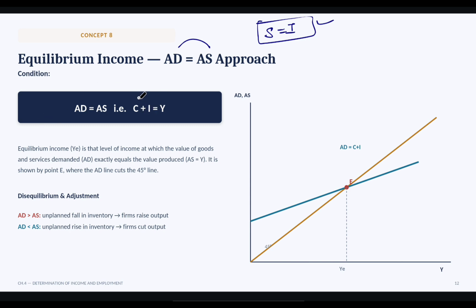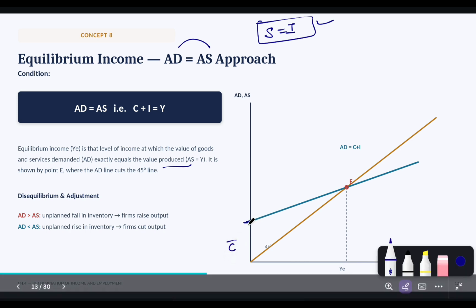So in equilibrium approach, consumption plus investment is equals to Y. So equilibrium income is that level of income at which the value of goods and services demanded exactly equals to the value of goods and services produced. That is AD is equals to AS. It is shown by point E, where the AD line cuts the 45-degree line. Got it? So this is your aggregate demand. This is your autonomous consumption. Aggregate demand starts from here and aggregate supply is this.